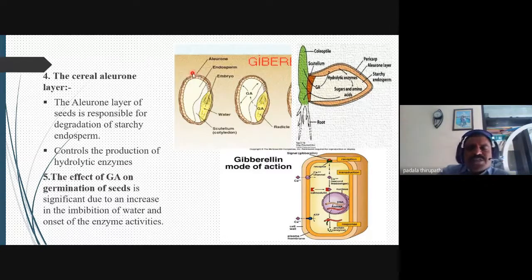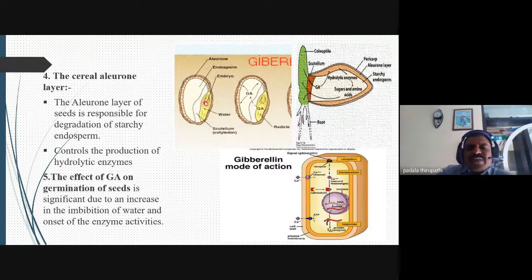In this caryopsis we observe the husk and the fruit. The seed coat and the fruit coat are tightly bound with the husk and even the aleurone layer.